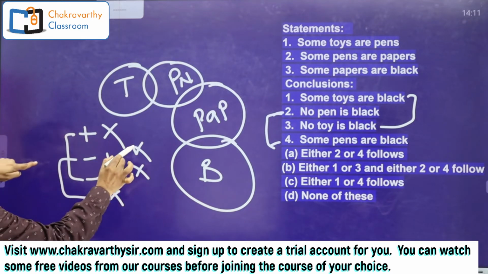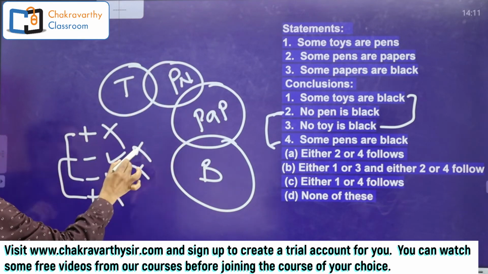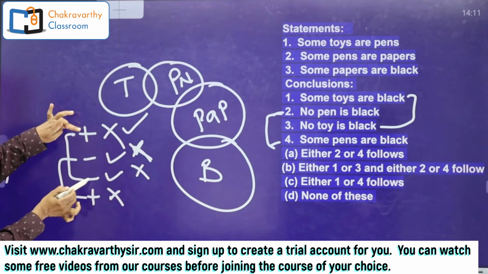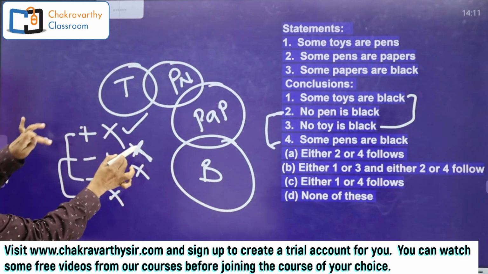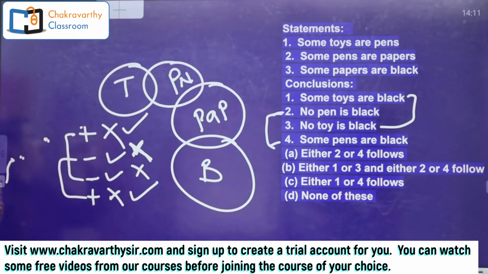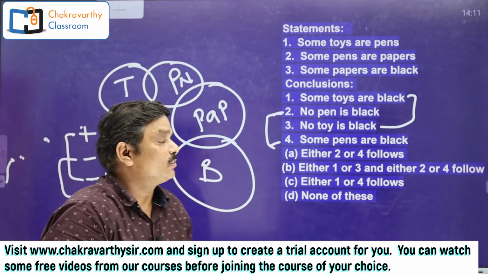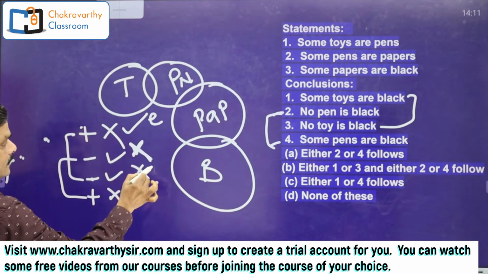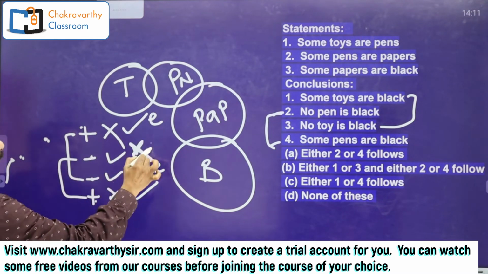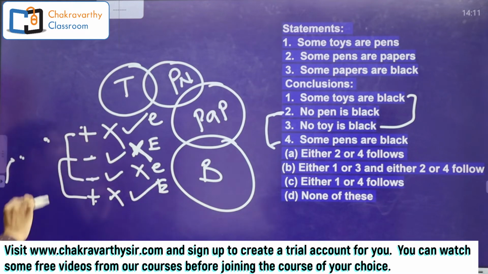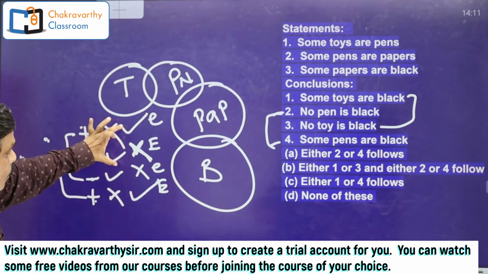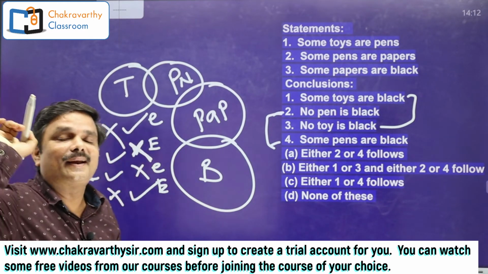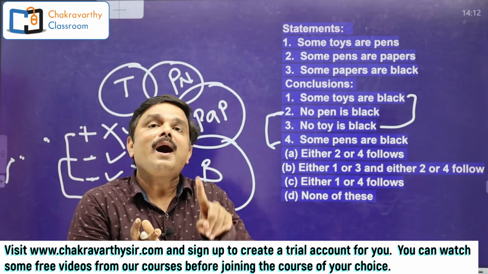Now final step: since all the 3 statements are positive, wherever it is wrong, there it is going to be right. That's the beauty of this method. So finally here my answer is, between first one and third one, either or case. Between second one and fourth one, either or case. Simple. My final answer is either 1 or 3 and either 2 or 4 follow is the right answer.